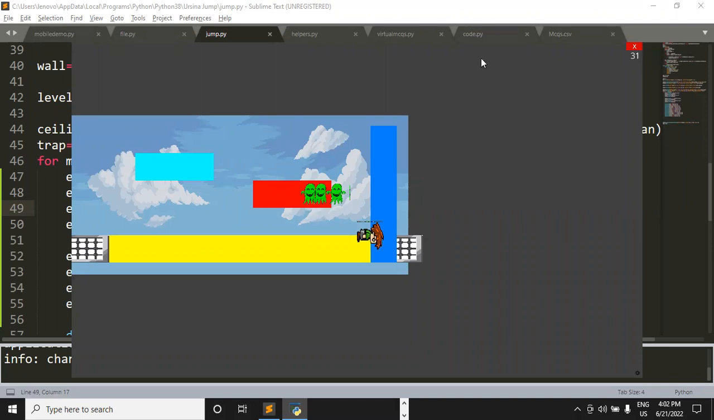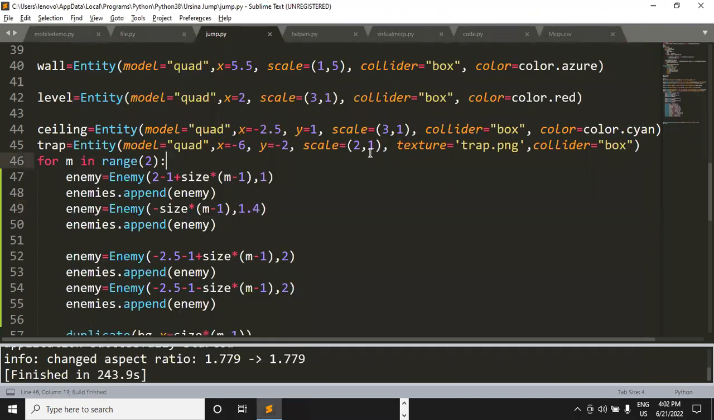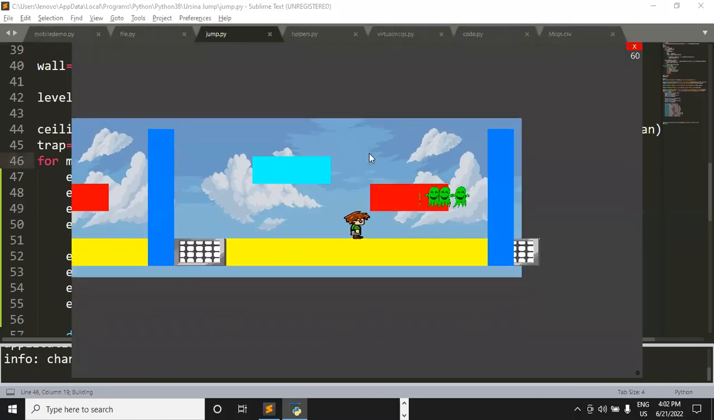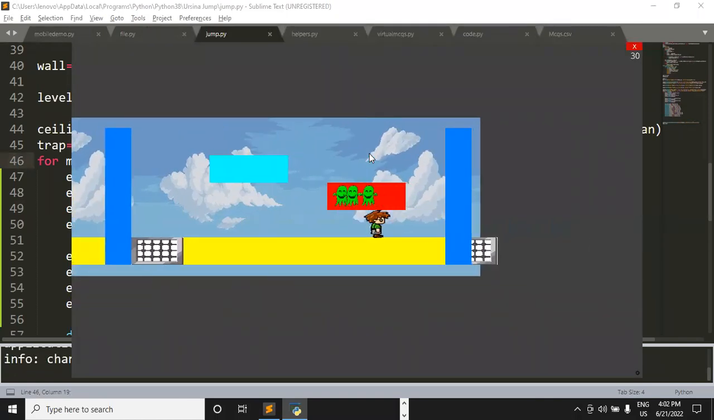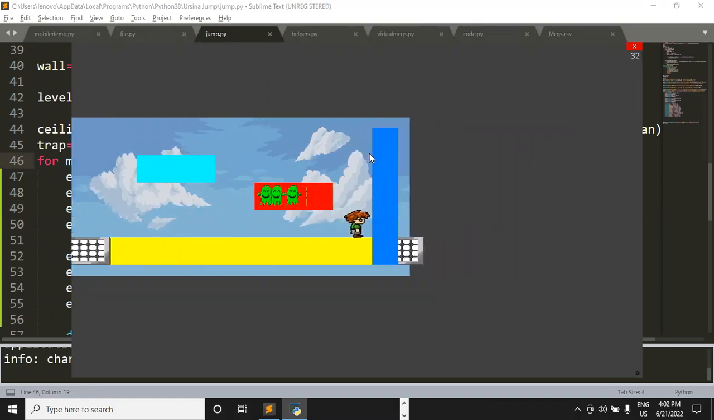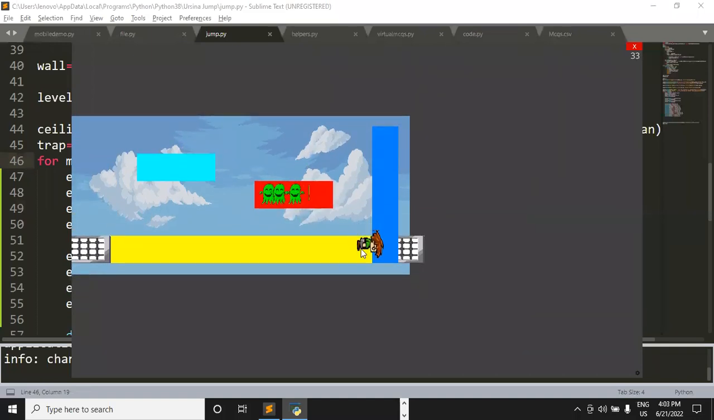So, when the player, let me just show the result to you. When the player is colliding with the enemy, what is happening? See, it will rotate by 90 degrees. Did you notice the changes here? Yes, sir. The player rotated by 90 degrees.